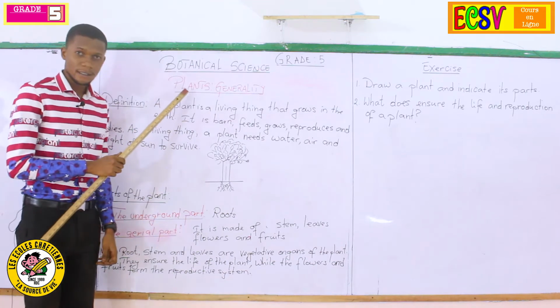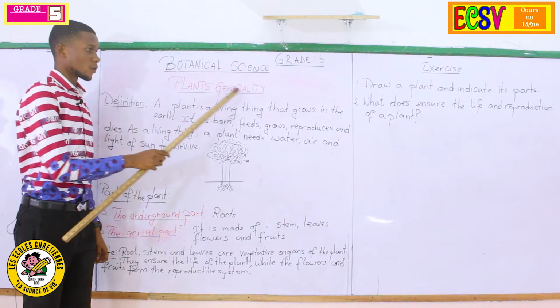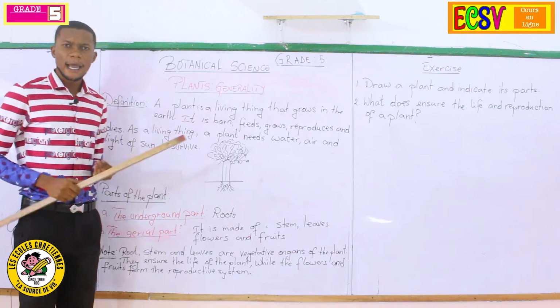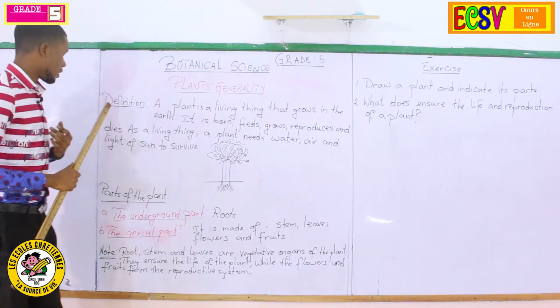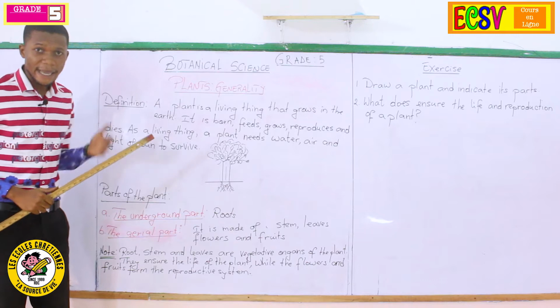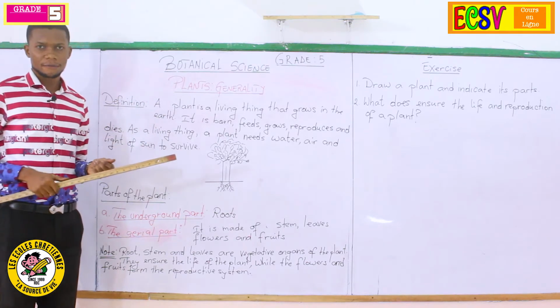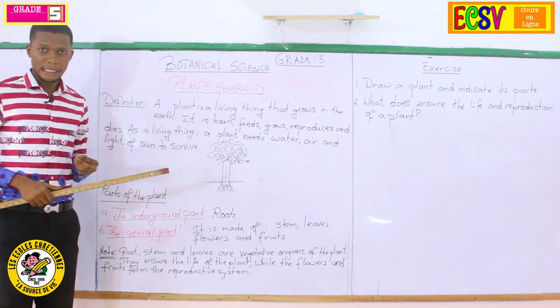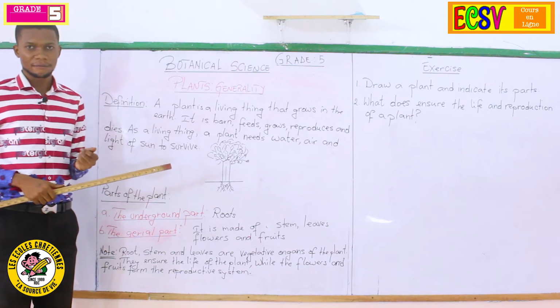We have here plants, generality. So what is a plant? This is the first question that you have to know. Here we go. Definition. A plant is a living thing that grows in the earth.